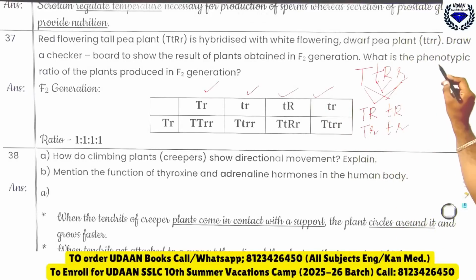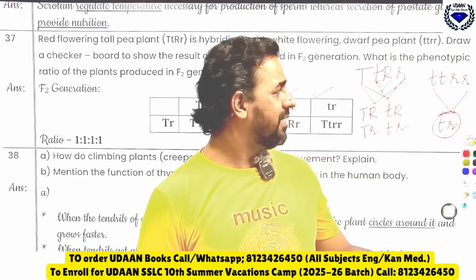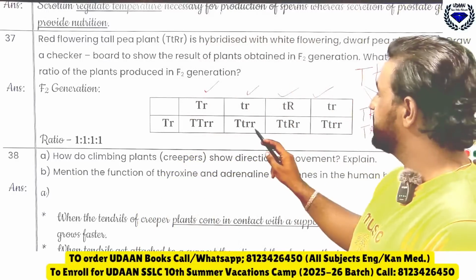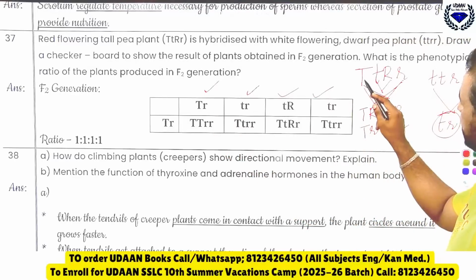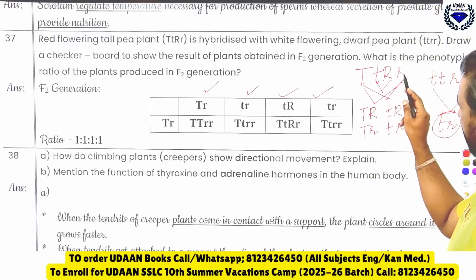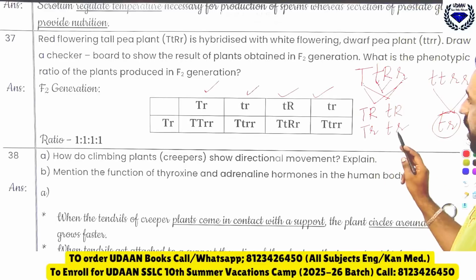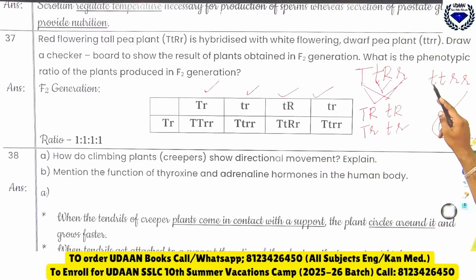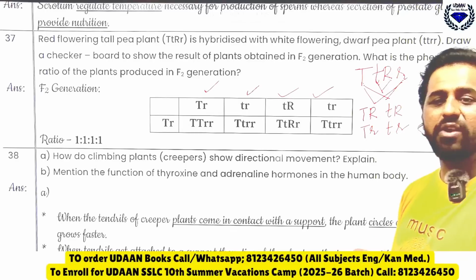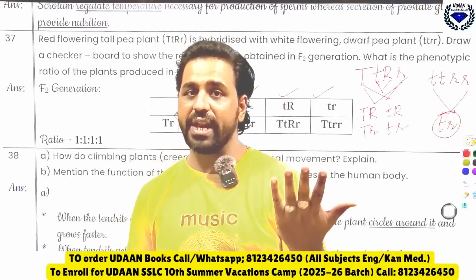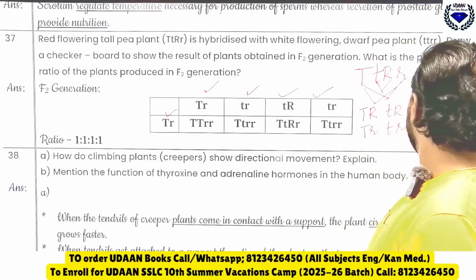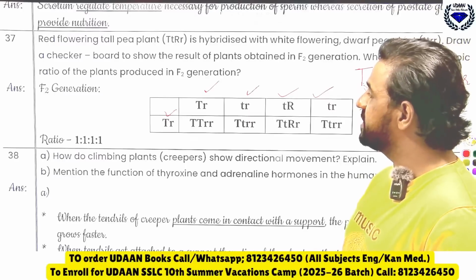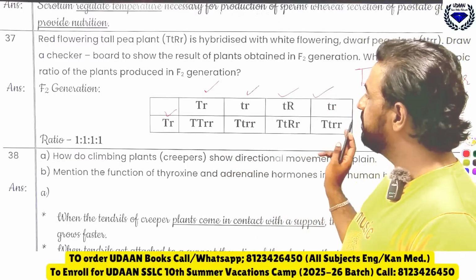Then the second one, dwarf plant, small t, small t, small r, small r. Any number you take, you will get only small t, small r. There is no other option here. So you can see here from this, capital T, capital R, capital T, small r, small t, capital R, small t, small r, 4 options which we have written in a horizontal line. Then small t, small r, small t, small r. So whichever option you take, here small t, small r comes. Therefore you can write here. Then what can you do here? Yes, so tell me what all the ratios are.